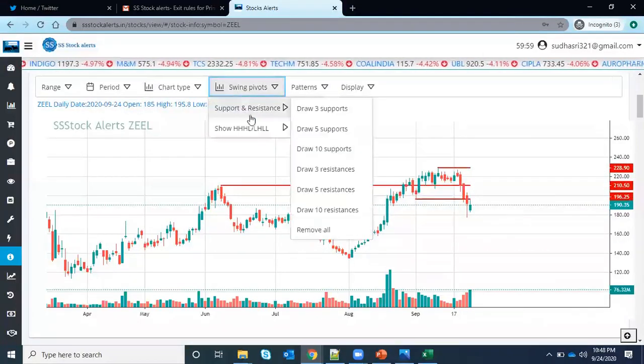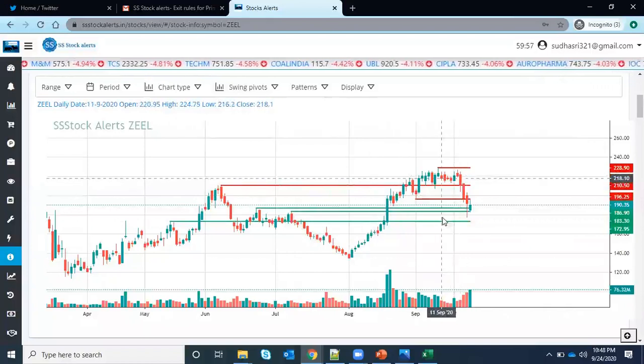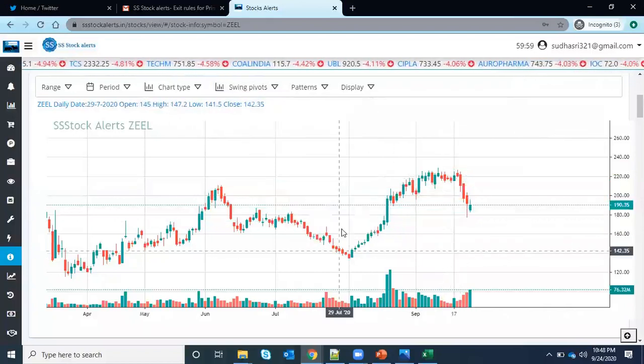And if you want to see both with a single click, just click here. So it will show resistance, and both are in the same chart. If you want to clear it off, just clear it off.